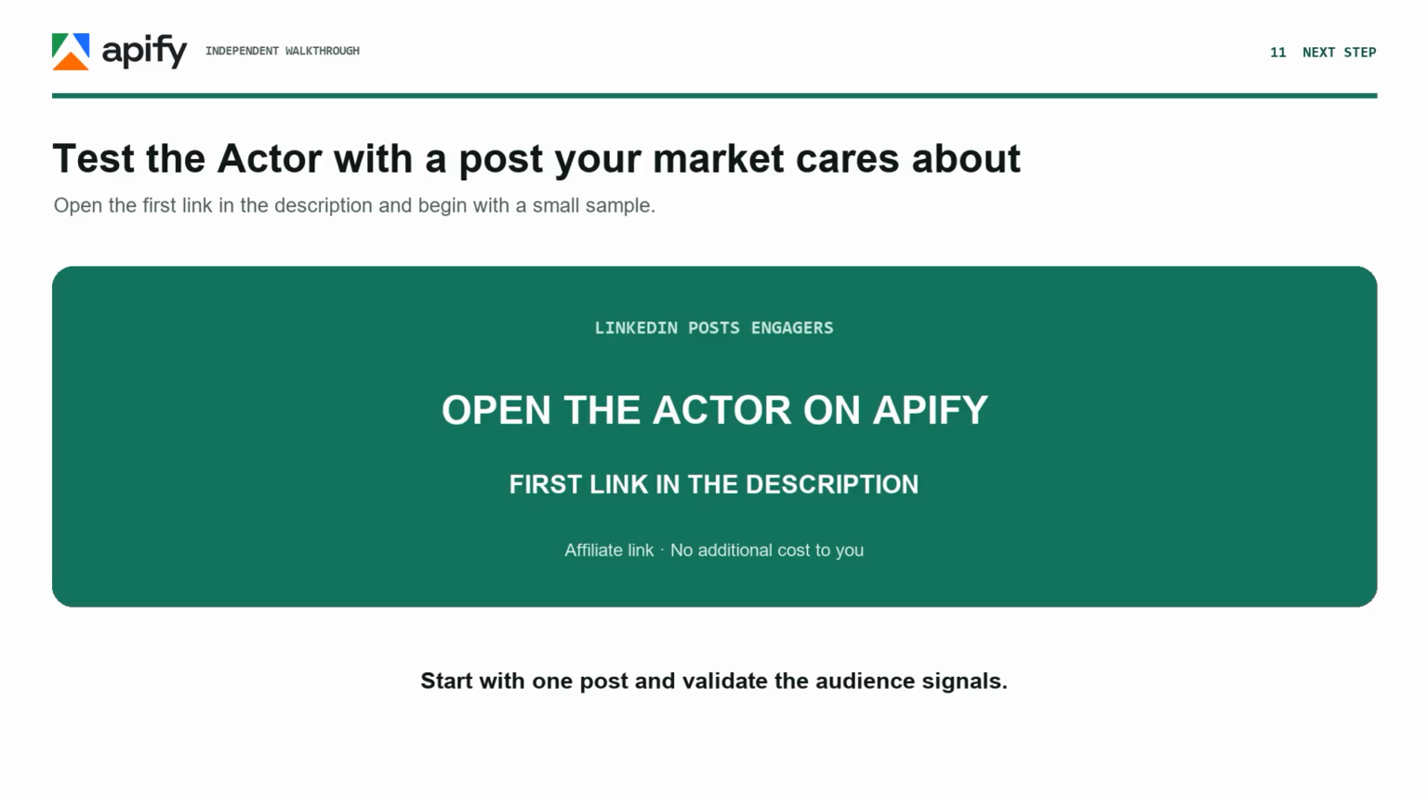Begin with one public post and a small limit. Inspect the audience signals and decide whether this actor fits your marketing or research process.